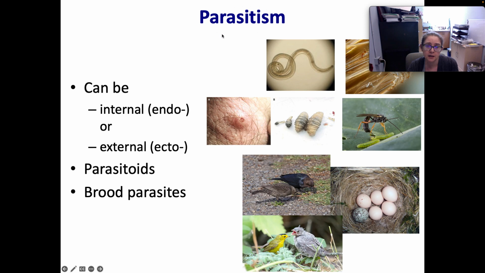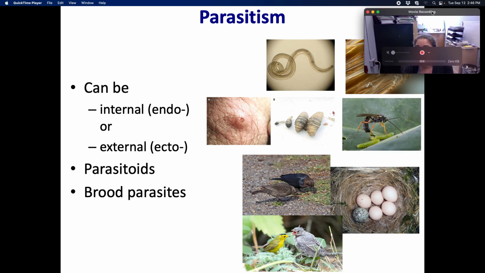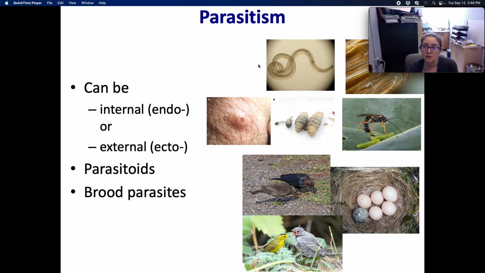All right, next up are parasites, the final type of symbiosis. They can be internal or external. So external are things like lice or ticks or mosquitoes biting you. It could be internal, like certain kinds of worms that might infect a gastrointestinal tract. We also have some different examples of parasites. Parasites usually don't kill their hosts. They take something, but then they want their host to be healthy because they want to be able to keep taking energy and nutrients from them.